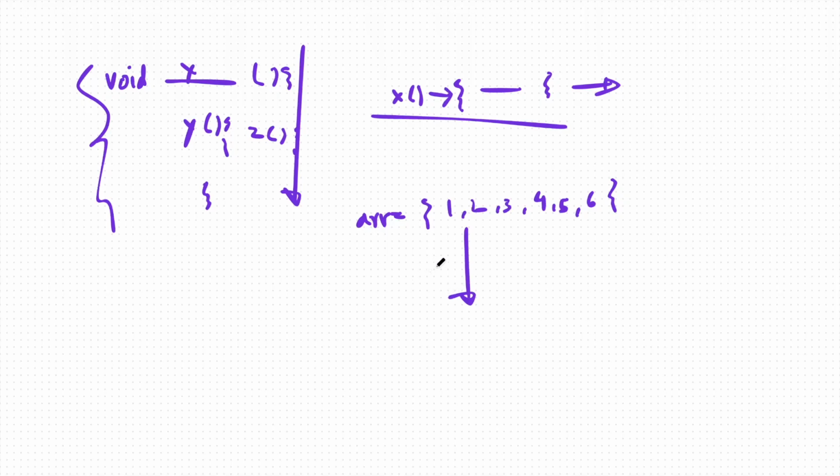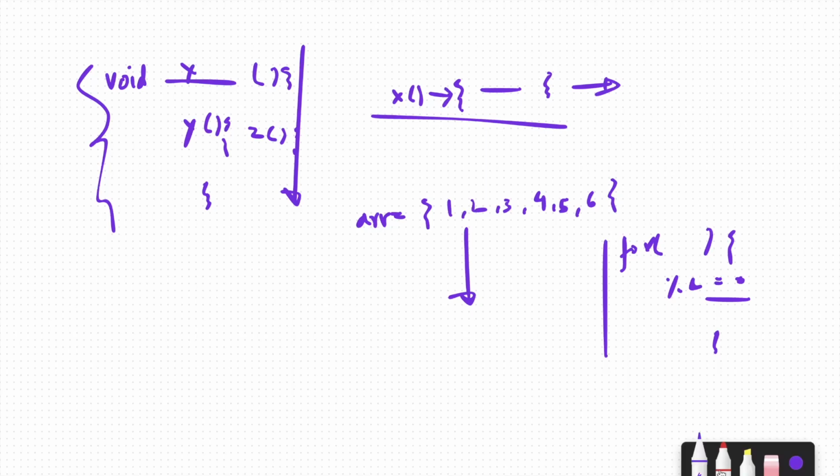So there is a typical method. Initially what we used to do, we used to write a for loop, and then inside this for loop you will write the logic that percentage 2 is equal to 0 or not, if then return true. It's a big thing.